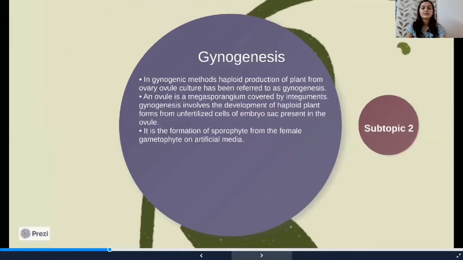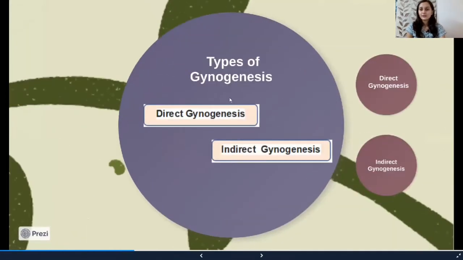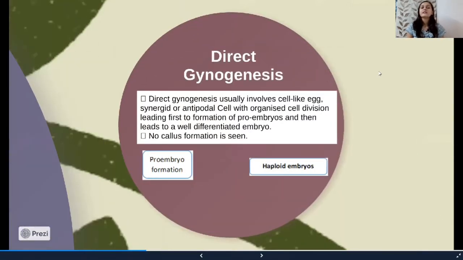All right. So now we will see the types of gynogenesis. There are two types: direct gynogenesis and indirect gynogenesis. Now, what is direct gynogenesis? Direct gynogenesis usually involves cells like egg cells, synergid cells, and antipodal cells.